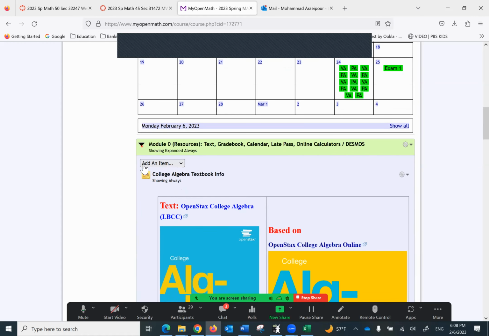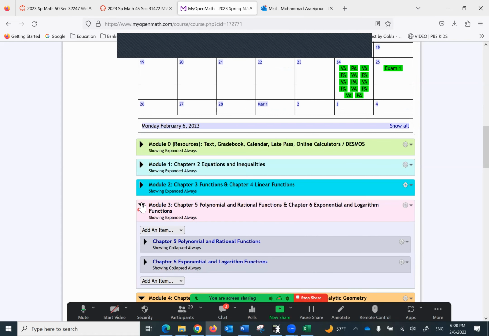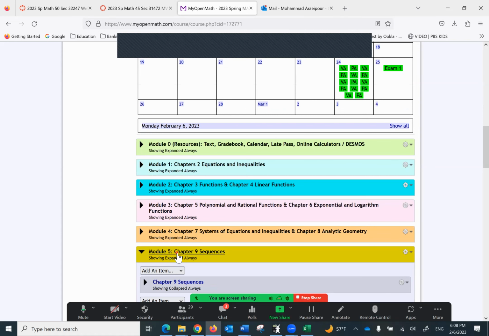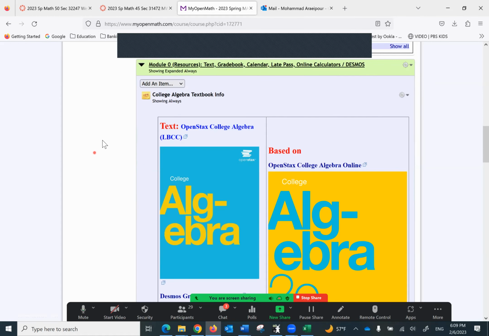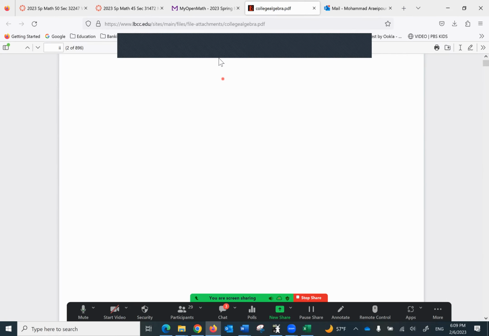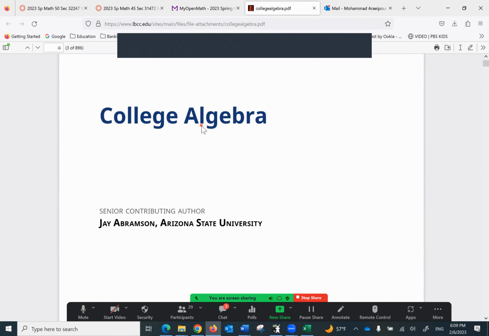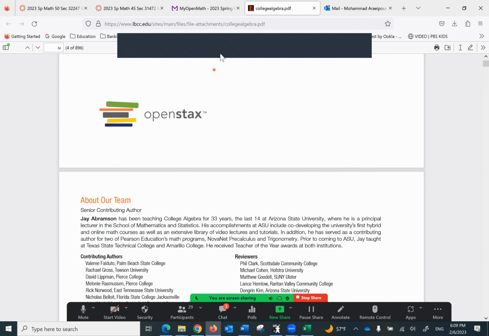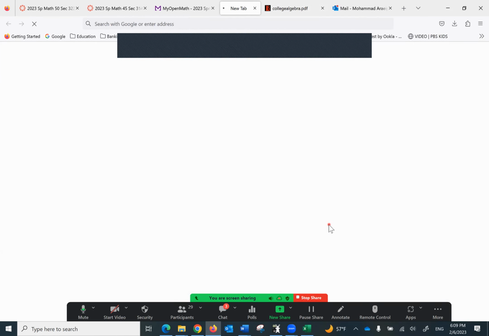Now, what comes afterward? Module 0, 1, 2, 3, 4, and 5. We have modules 1 through 5, just like Canvas. But what is module 0? Let me explain about module 0. First and foremost, this is the text that is used, based on this text, which has the proper sections we cover.